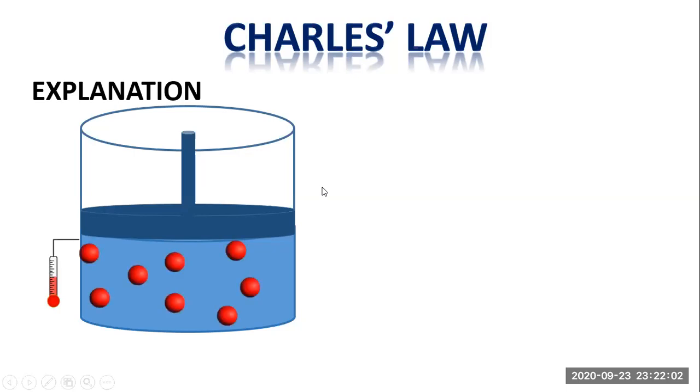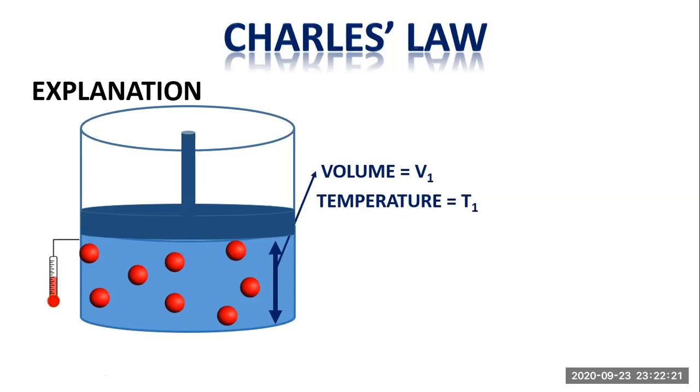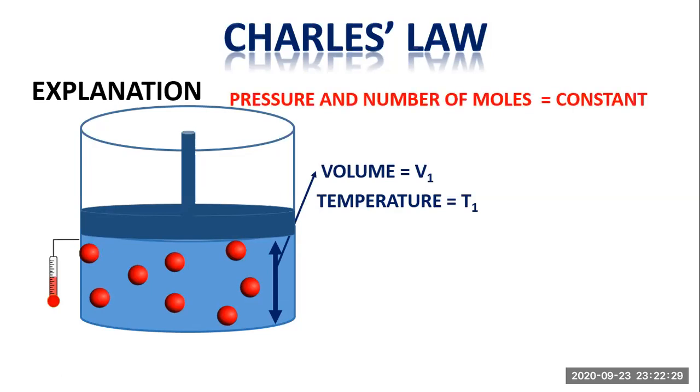The gas molecules are trapped inside the container in order to study the relationship between the volume and temperature of the gas molecules. The volume of the gas container initially is taken as volume 1, which is the initial state of the volume and represented by V1. The temperature of the system, whatever is the temperature, is taken as T1 and is considered as the initial temperature of the system. Whereas the pressure and number of moles of the gas are kept constant.